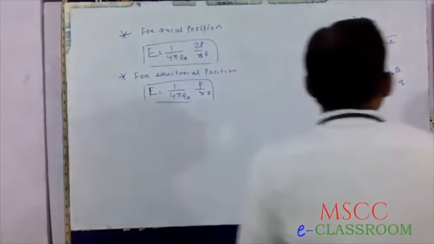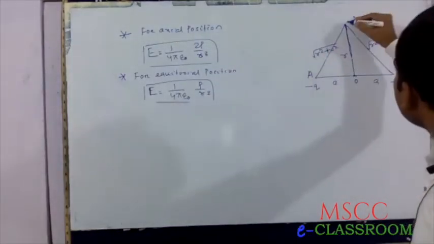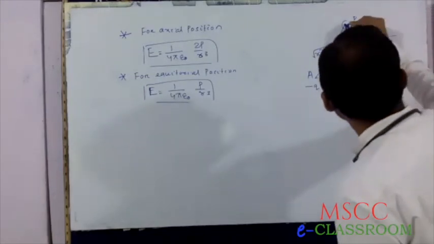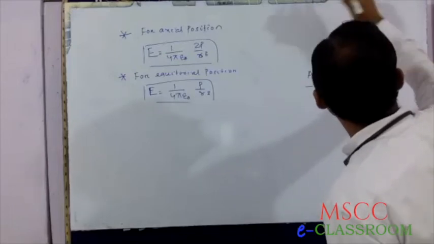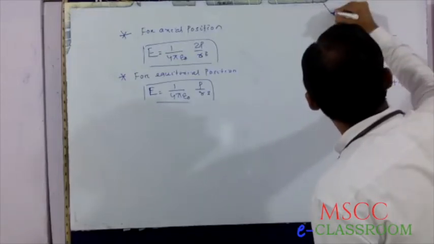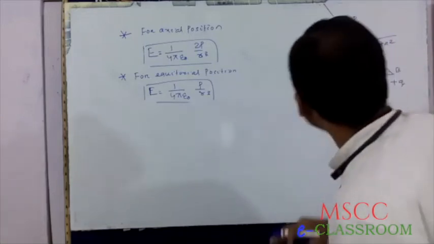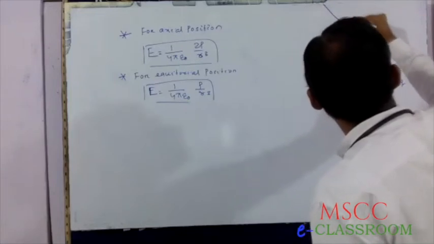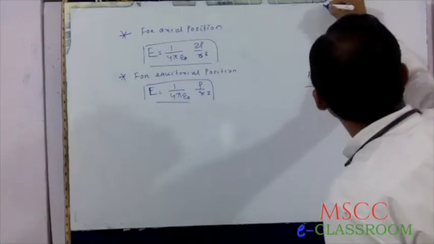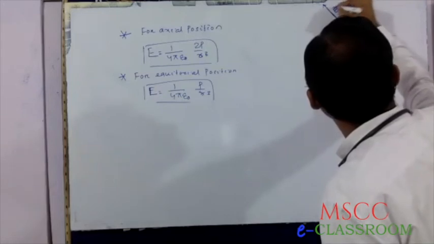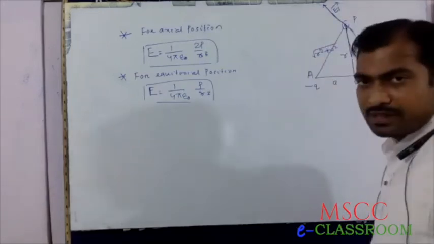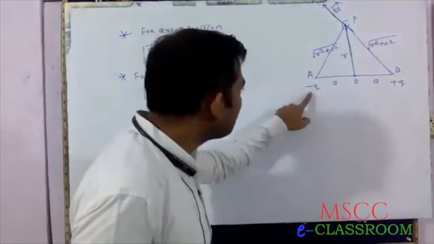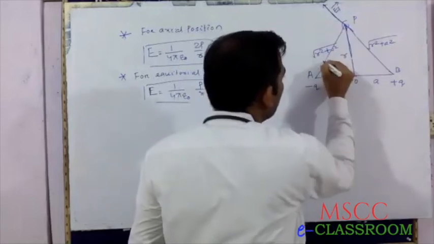Now the electric field intensity at point P due to plus Q charge has its direction towards this side. This is the direction of E1. Similarly, the electric field intensity at point P due to minus Q charge has its direction towards this side.